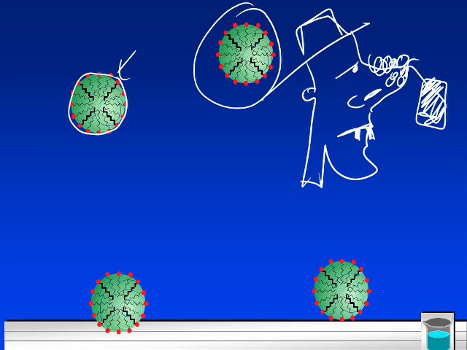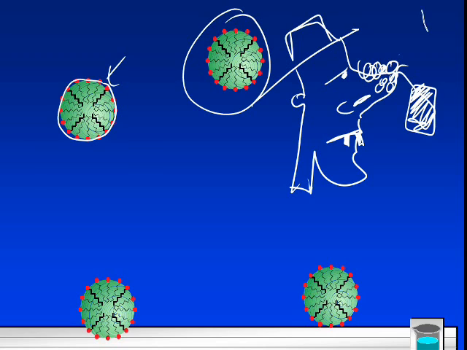The polar parts of the soap are attracted to the water. So he's going to start showering, and that water is going to wash away that dirt because these polar heads are attracted to the water.